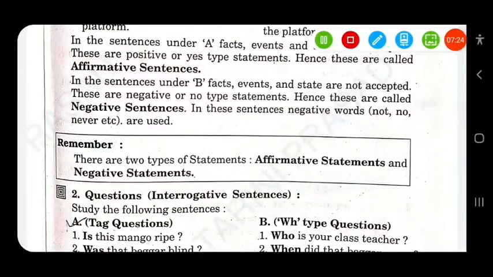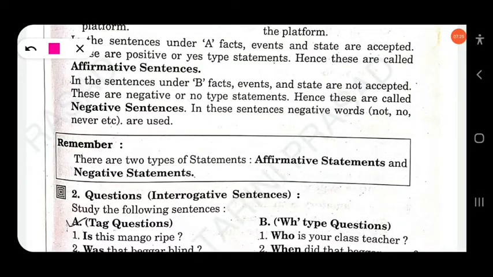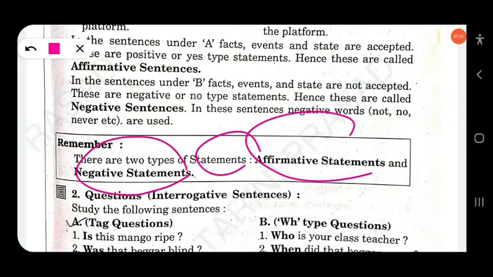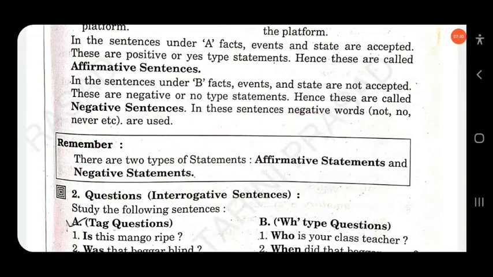So remember, these are two types of statements: affirmative statements and negative statements. We call them declarative or assertive. Clear? Then next here,